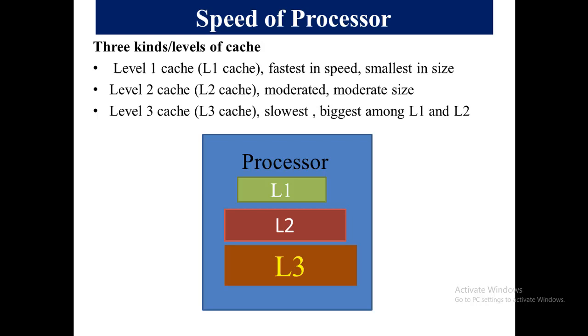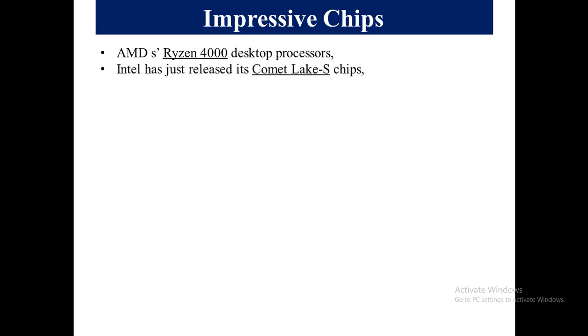What are the latest trends in the world of processors? The impressive chips by AMD are the Ryzen 4000 desktop processors, while on the other hand, Intel has just released its Comet Lake S chips.